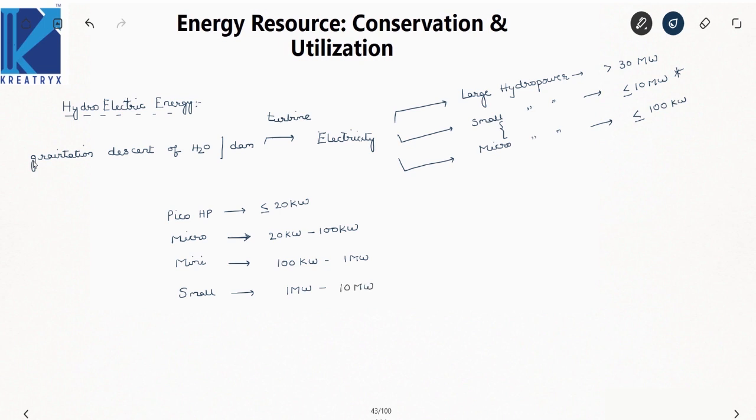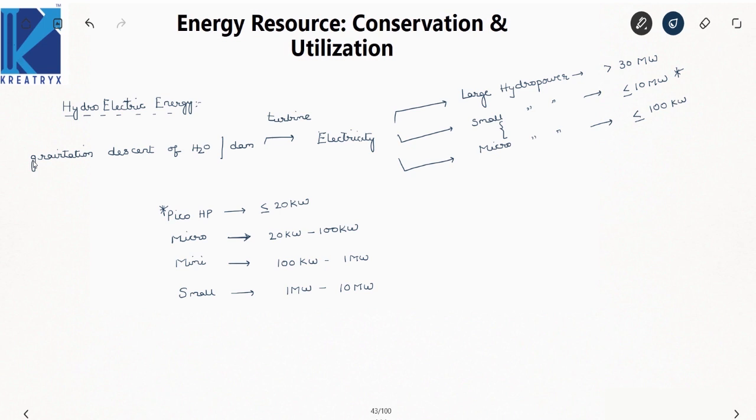Now this is the sub-classification. Once a question was asked in a service commission examination prelims: pico hydro power projects come under the category of power generation of less than or equal to 20 kilowatts. Done.